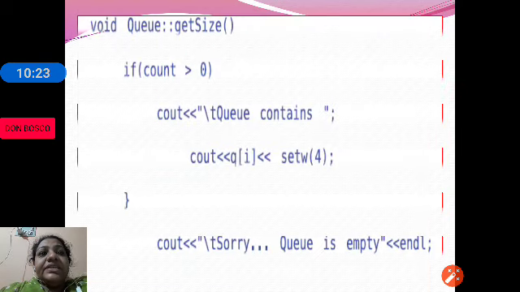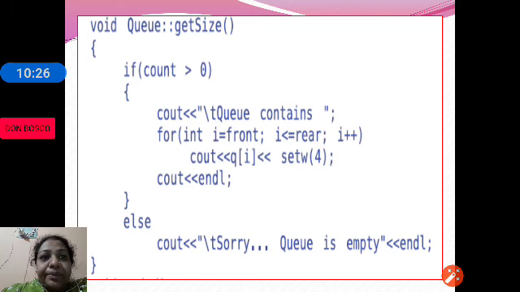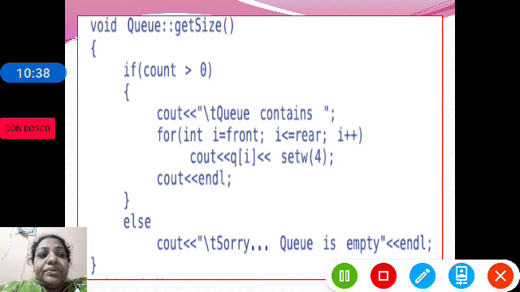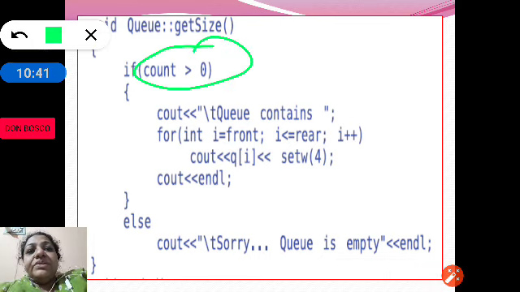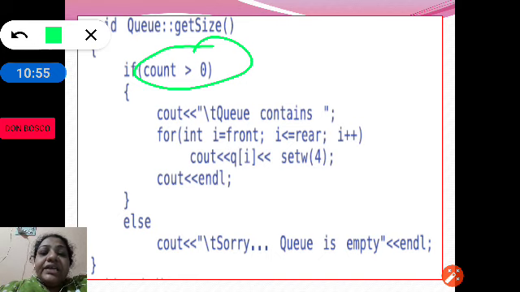Next, let us see get size. Get size will tell us how many elements are present in the queue. If count is greater than 0, that is, only if elements exist in the queue, otherwise it will be 0. So we are giving a condition, if count is greater than 0. Each time when we are adding an element, we are incrementing the count. Each time when we are deleting an element, we are decrementing the count. Therefore, count retains the total number of elements that exist in the queue.